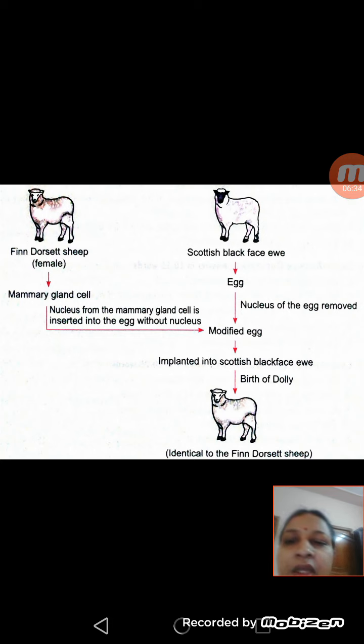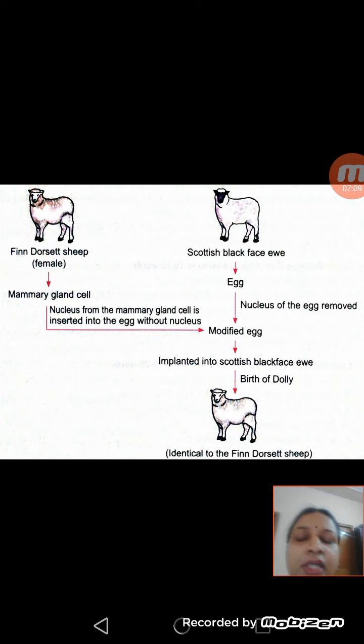The scientists took mammary gland cells from the Finn Dorset sheep and an egg from the Scottish Blackface ewe. They removed the nucleus of this egg, and then the nucleus from the mammary gland cell was inserted into this egg. This egg containing the nucleus of the Finn Dorset sheep was implanted in the uterus of the Scottish Blackface ewe.